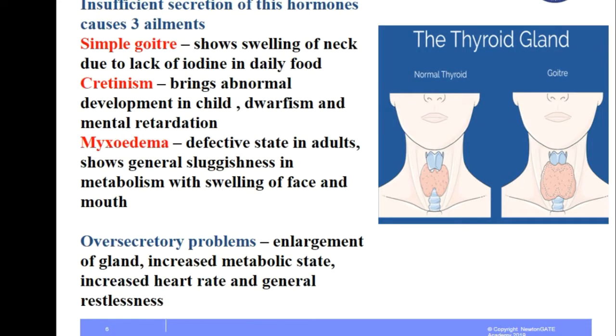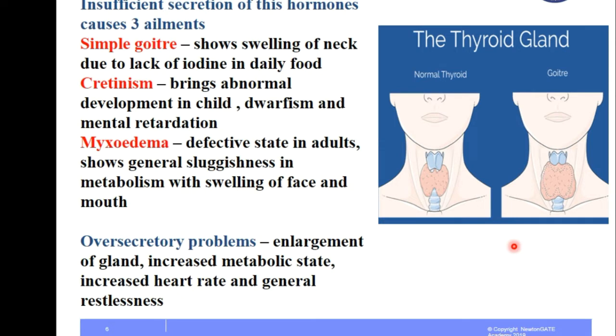As we already know, hormones are secreted by the endocrine glands. So the thyroid gland also secretes some hormones, and insufficient secretion of these hormones can cause ailments. We will discuss some diseases related to insufficient secretion of thyroid hormones. First, simple goiter shows swelling of the neck due to lack of iodine in the daily food. Here is a diagram that depicts the normal thyroid gland and differentiates it from goiter.